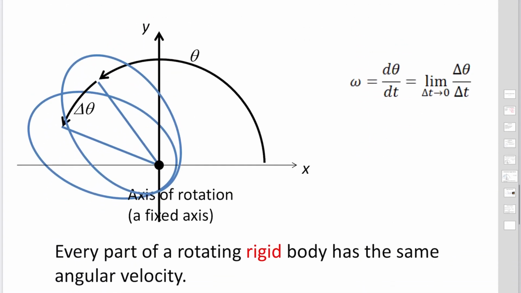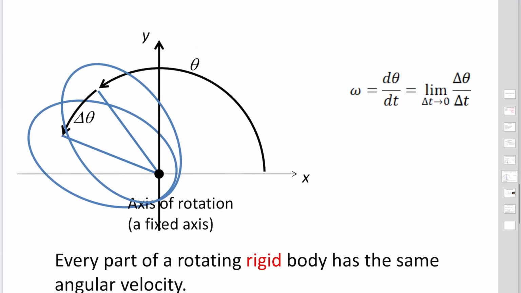The interesting point for rigid bodies: every part of the rotating rigid body has the same angular velocity. In this case, you can choose this cross mark. Also, you can choose, for example, this circle point. This circle point is moving to this point.